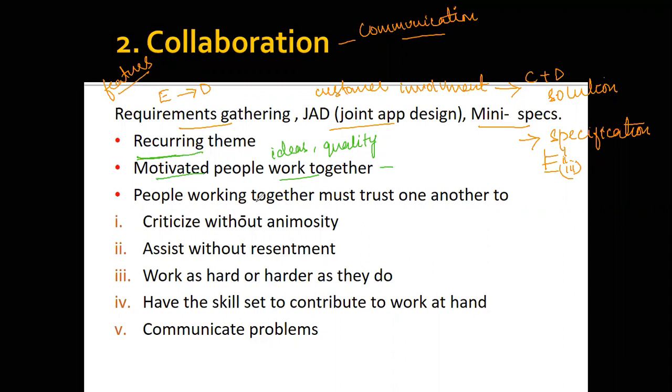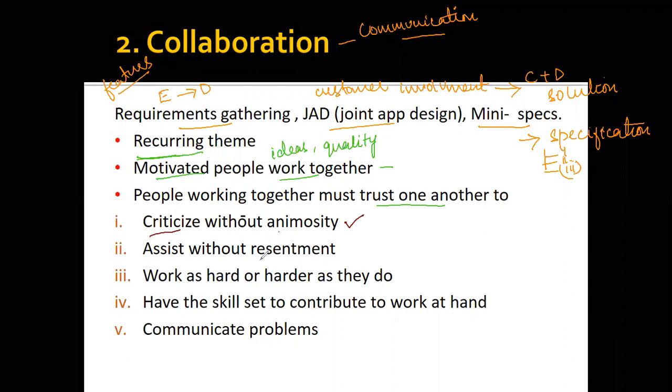The next one is people working together must trust one another. Now in here, as multiple people are involved, whenever you're working as a team, one should be able to trust his partner with all the requirements within the software. Now as communication is going on, one needs to criticize without animosity. That is, if suppose you do not like a particular person, even if his design is the best, you're not going to criticize just because you hate him. So you're going to criticize without animosity. If any fault is there, then and only then you're going to criticize the particular person.